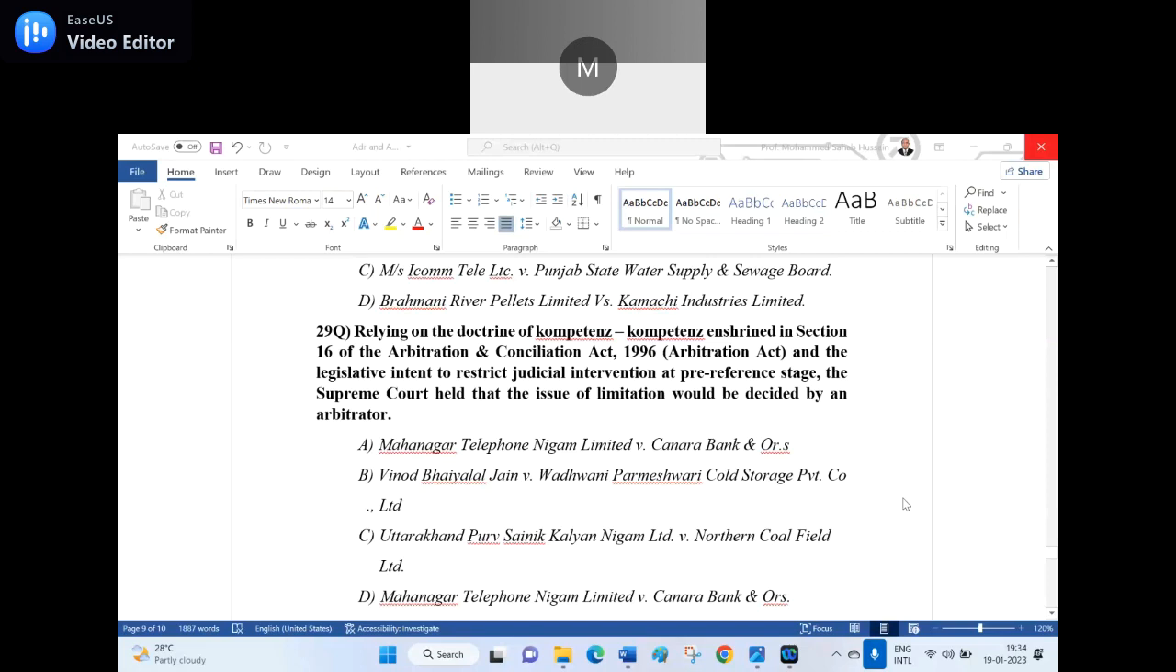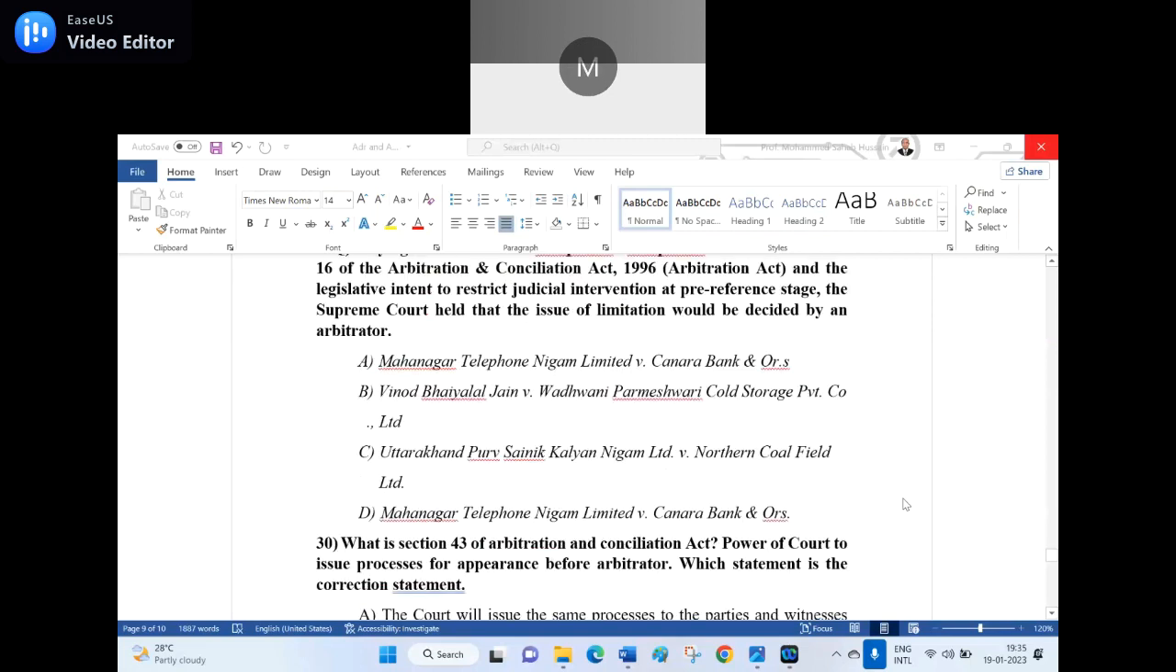Option C, sir. Uttarakhand Purv Sainik Kalyan Nigam Limited versus Northern Coalfield Limited. Yes. Can you tell me how did you know that is the right answer? A and B options are repeated, sir. Yeah, it is repeated, but it doesn't mean that it is the same answer, because the other two are also equal.